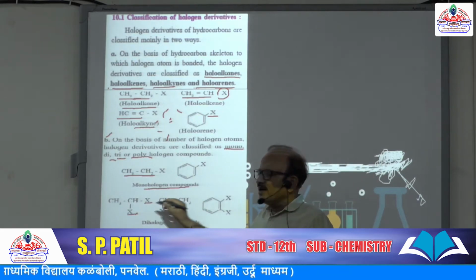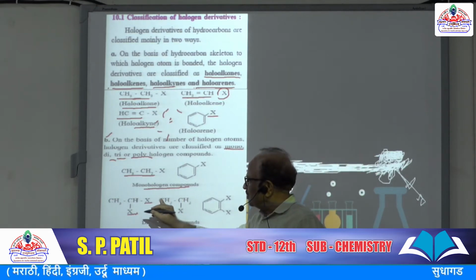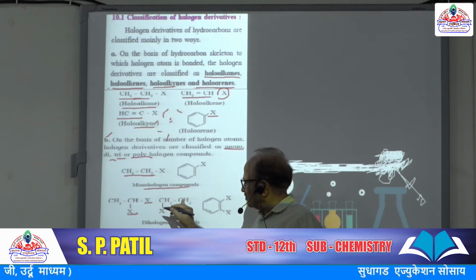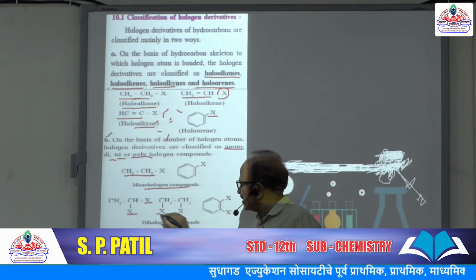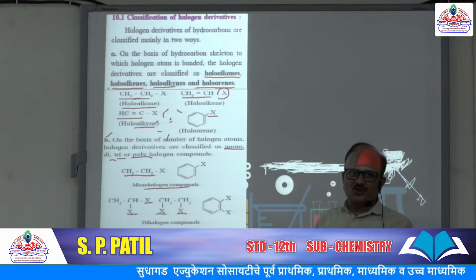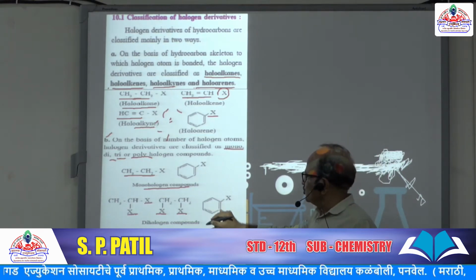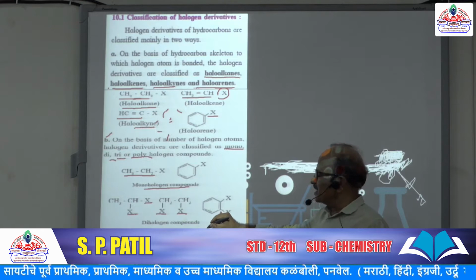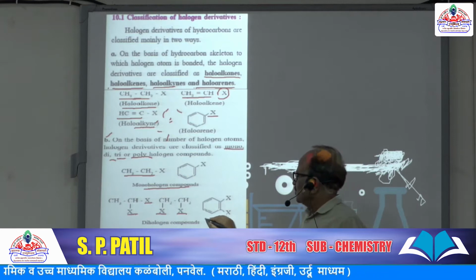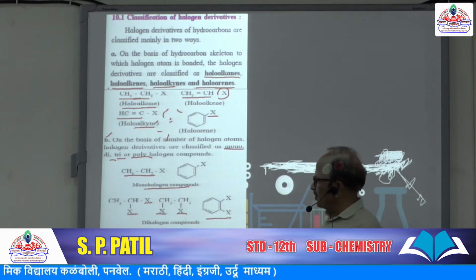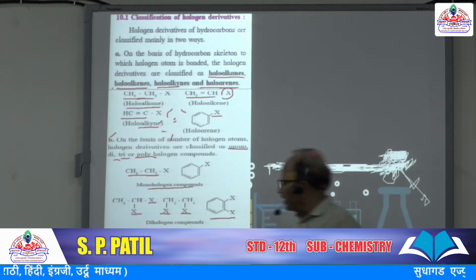Here the parent compound is ethane, and in this ethane, on both adjacent carbons, two hydrogen atoms are replaced by two halogen atoms. So it is also a dihalogen compound. In this benzene, from these two carbons, first one and second one, two hydrogen atoms are replaced by two halogens. So it is a dihalogen compound.